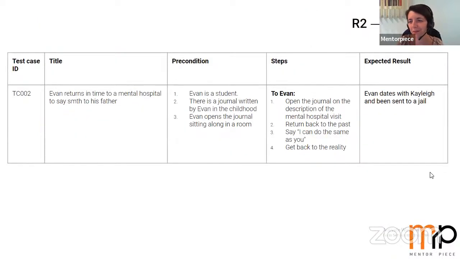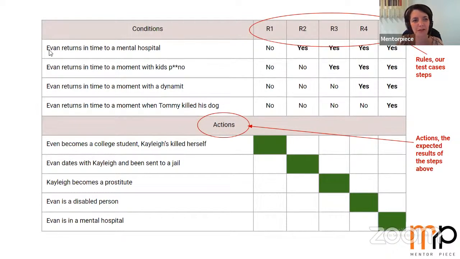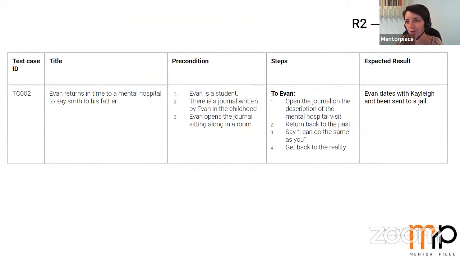To give you an example, I created the test case for R2, this column, when Ivan returns in time to a mental hospital is yes, but the others are no. And this is the expected result for this test case. This is the way to make a test case from a decision table. We have a test case ID, let it be test case 002, because we have rule number 2, R2. Title: Ivan returns in time to a mental hospital to say something to his father.